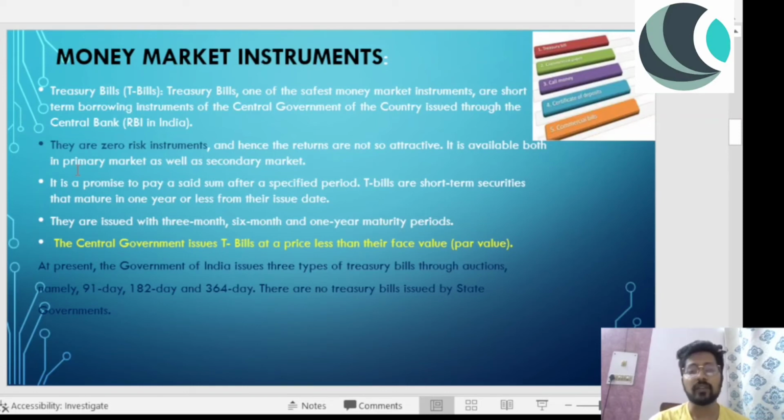Will pay me, not repay me. Will pay me 1 lakh rupees, right? So at present, the government of India issues three types of treasury bills through auctions, namely 91 day, 182 day, and 364 day. Now, one of the most important points, which is actually skipped by a lot of people out there, and they don't discuss this one: there are no treasury bills issued by state governments. Only the central government issues treasury bills.